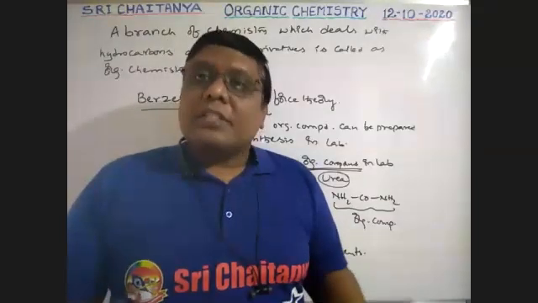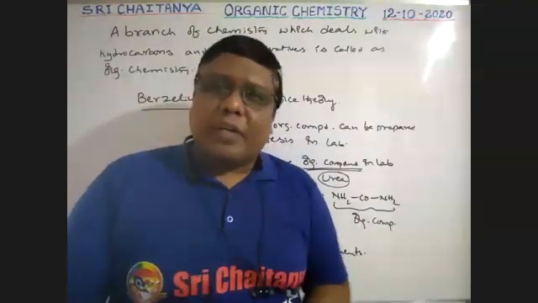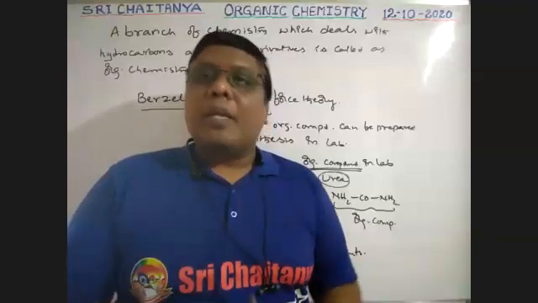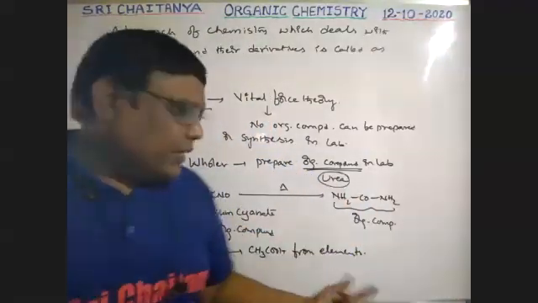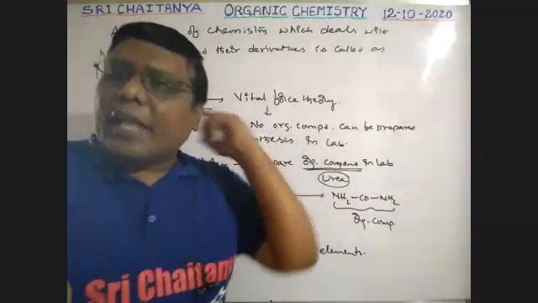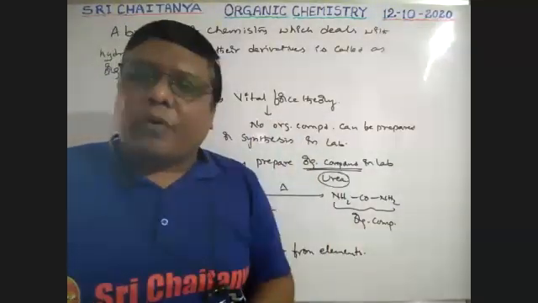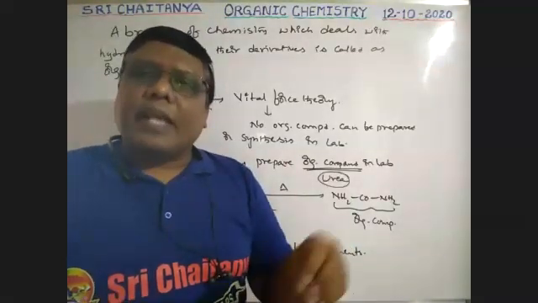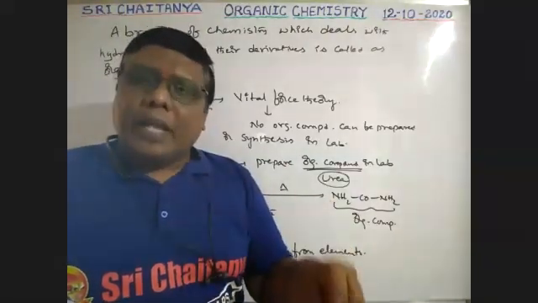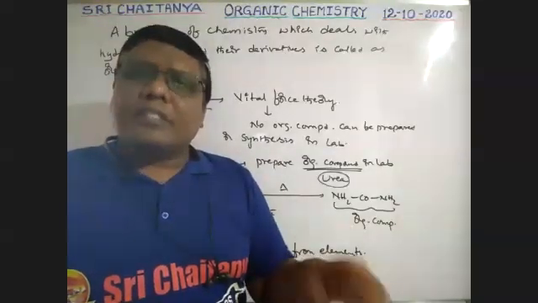That means a second compound was also prepared in our laboratory, boys, and that too from elements. Urea was compound to compound conversion, but acetic acid is prepared by taking elements. Acetic acid is the first compound prepared in the laboratory from elements.